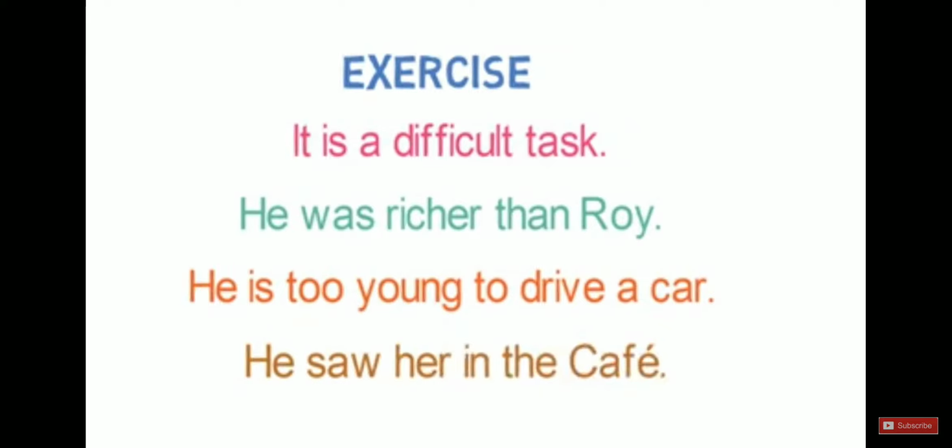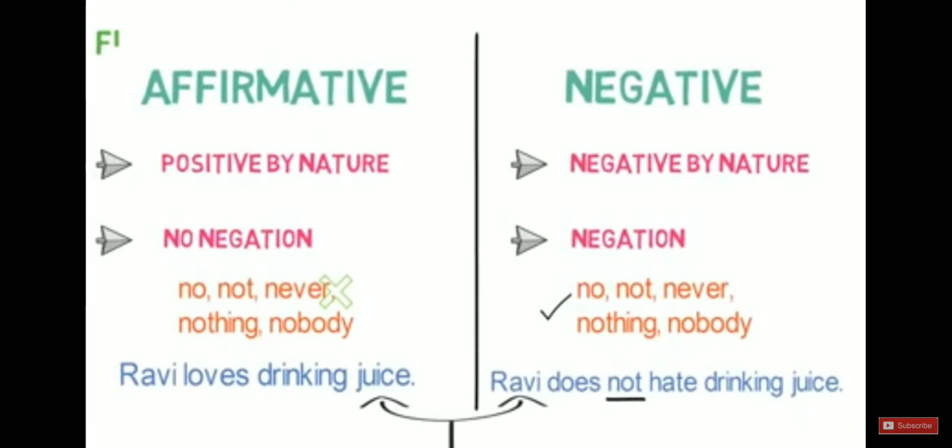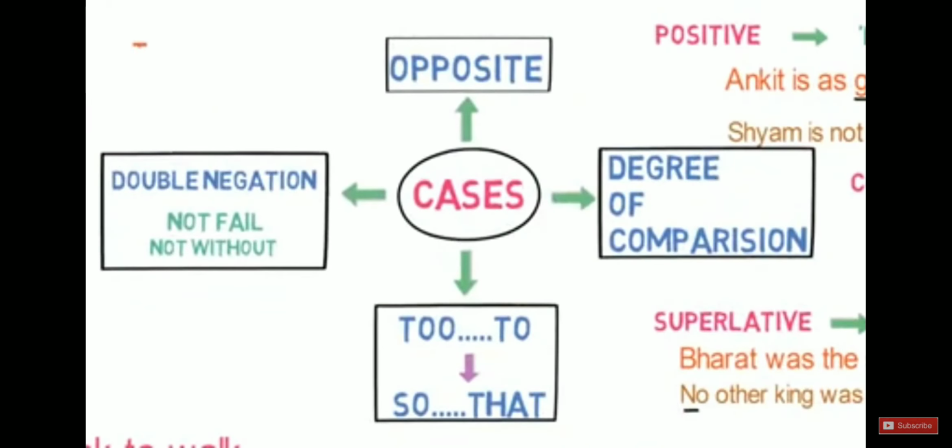So that's all in this video. Let's quickly revise what we learned in this lesson. First, we understood what a positive and negative sentence is. Then we looked into different cases in which a positive sentence gets converted to negative without change in meaning.